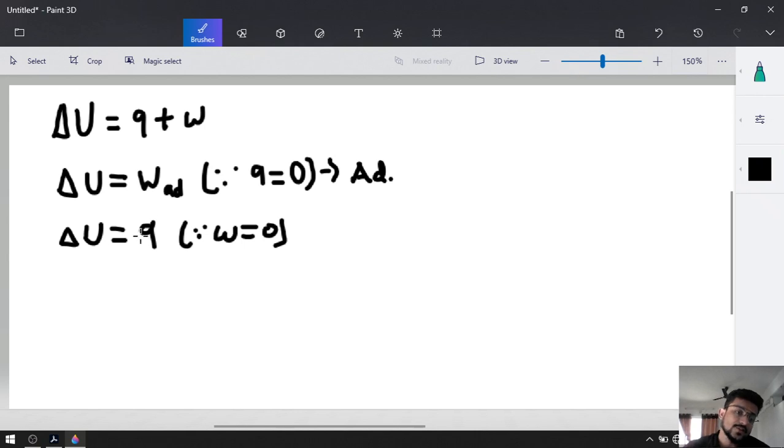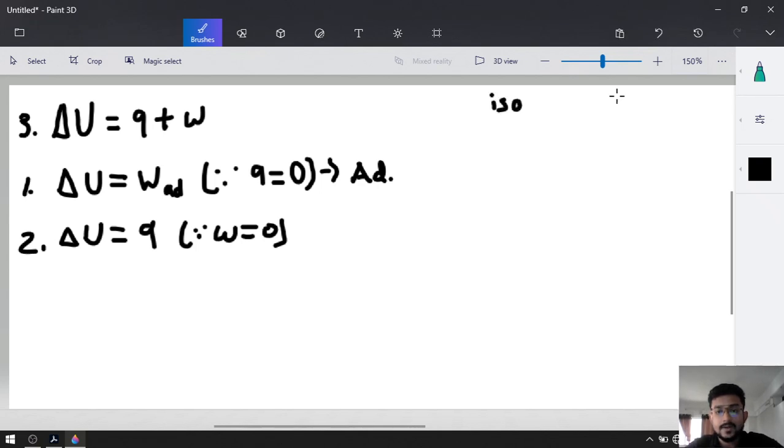And we added these two cases, case 1 and case 2, and from that we prepared our general case number 3, right? Okay, now what was the difference between an isolated system and an adiabatic system?